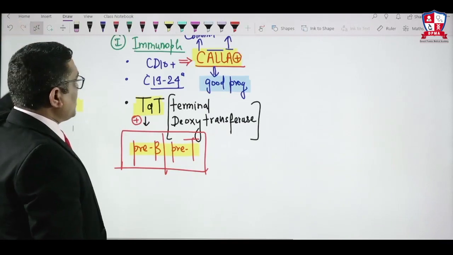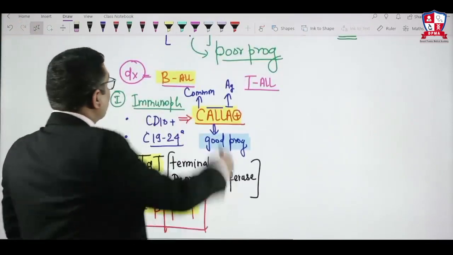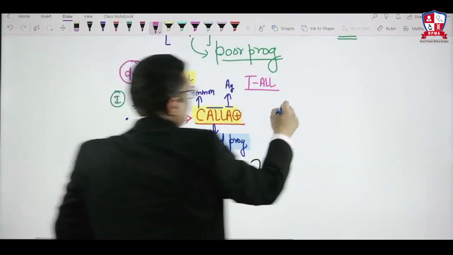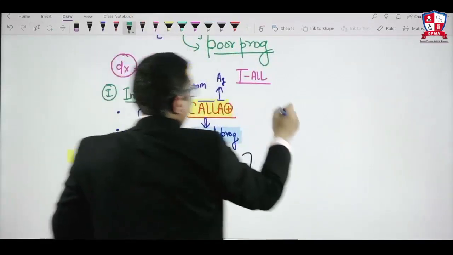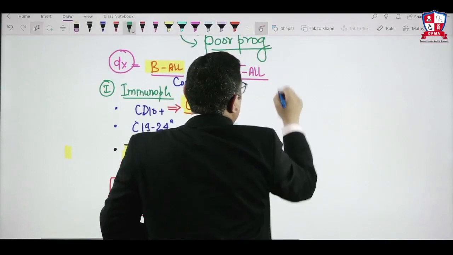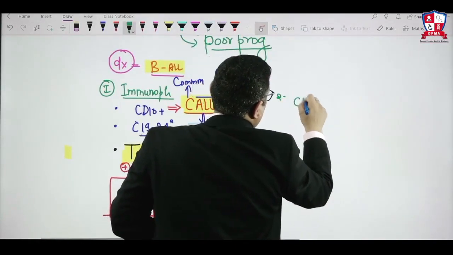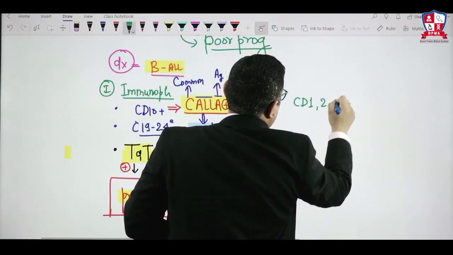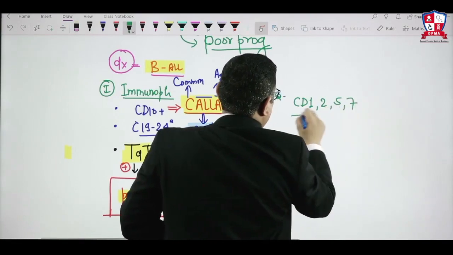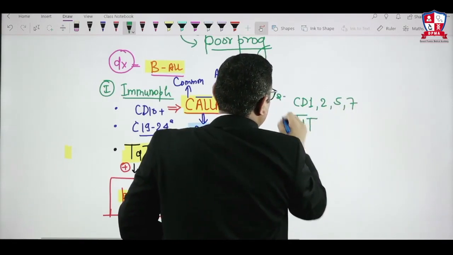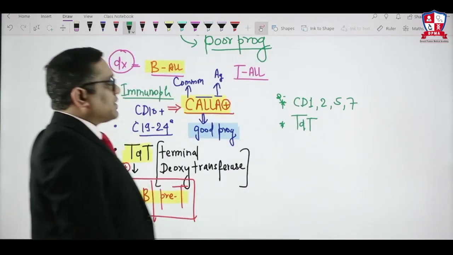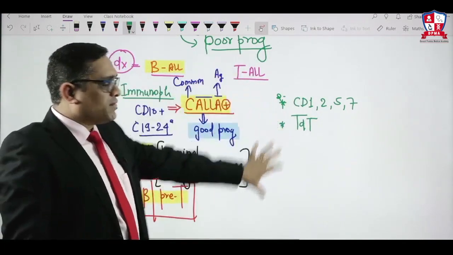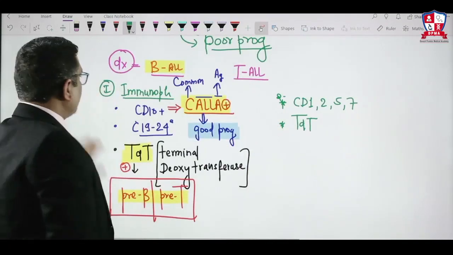Now when you look at T type of ALL, what will be the immunophenotyping in T type of ALL? Immunophenotyping will be positive for CD1, 2, 5, 7 and terminal deoxynucleotidyl transferase. So these are the markers which will be present, along with TdT. T-ALL will be positive for all these markers.